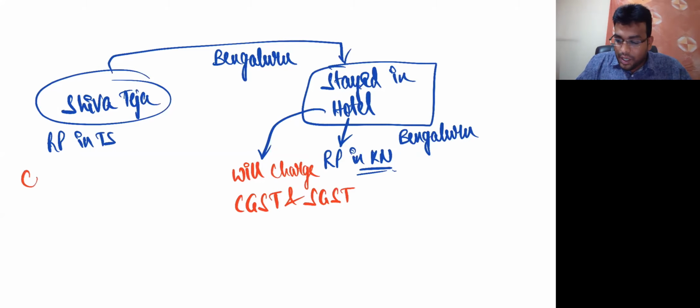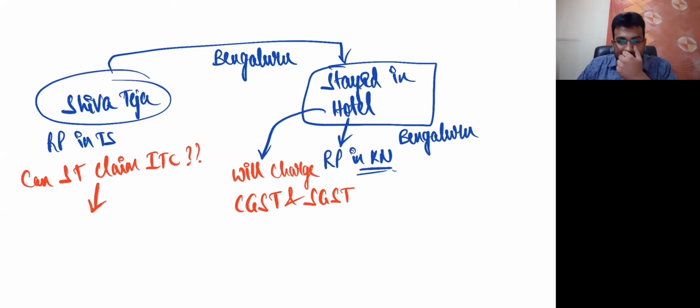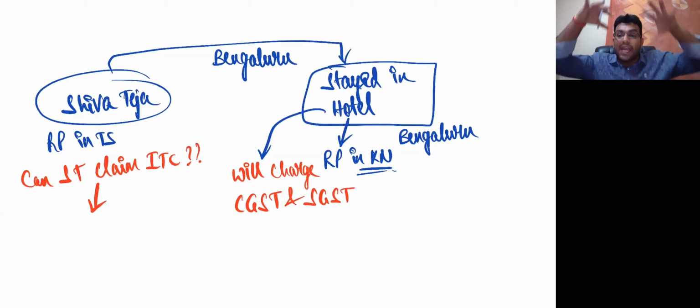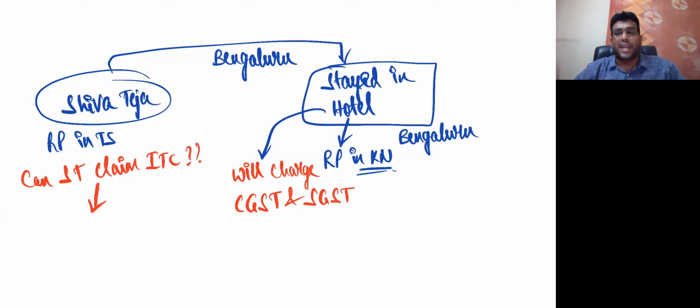Now, my question is, can Shivateja claim input tax credit? Just because Shivateja is from Telangana state doesn't mean that the hotel will charge IGST. Whether to charge CGST and SGST or IGST is all dependent on the concept called place of supply. If the location of supplier and place of supply are both in the same state, we charge CGST and SGST. But if they are in different states, we call it interstate supply and we charge IGST.